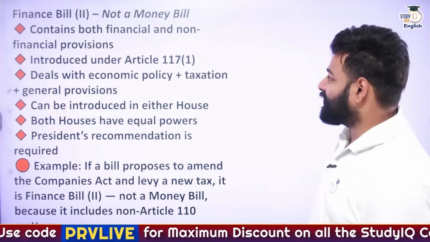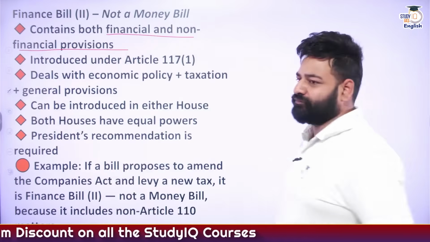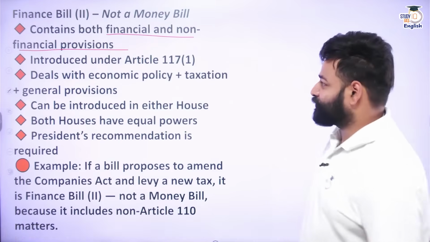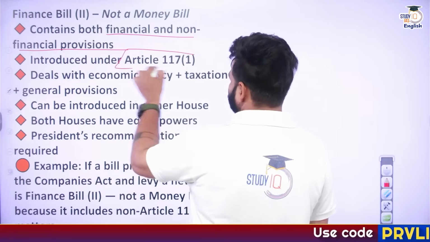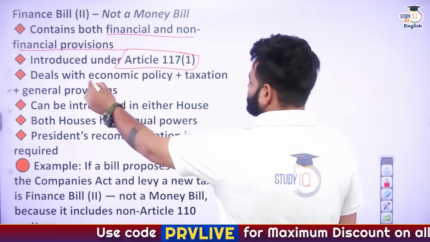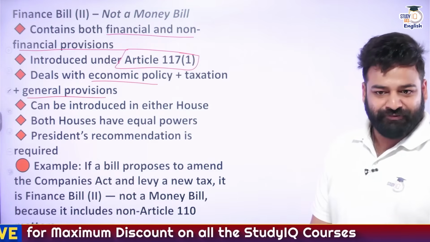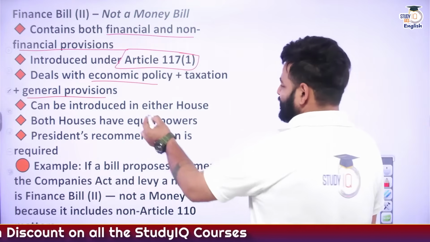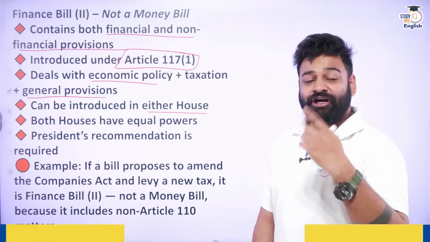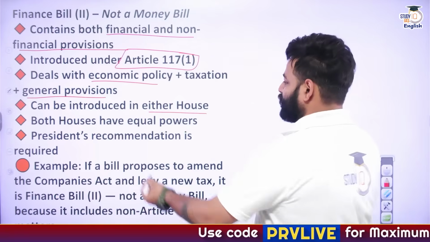Why? Because it contains both financial as well as non-financial provisions, right? It is introduced under Article 117 clause 1 and deals with economic policy plus taxation and other general provisions, right? It can be introduced in either house. Money bills and Finance Bill 1 can be introduced only and only in Lok Sabha. Finance Bill 2 can be introduced in either house, so both houses have got equal powers.